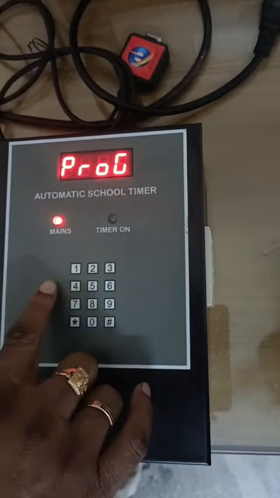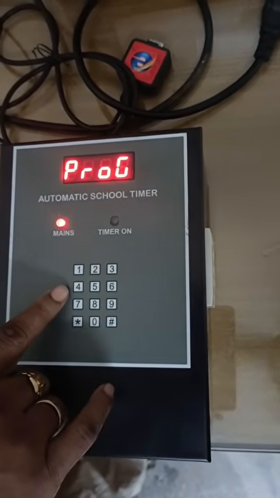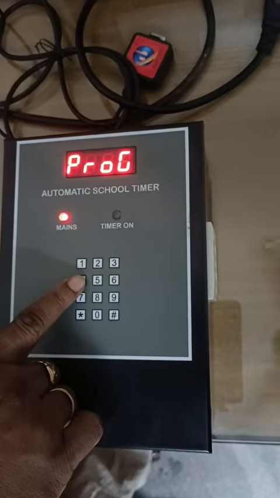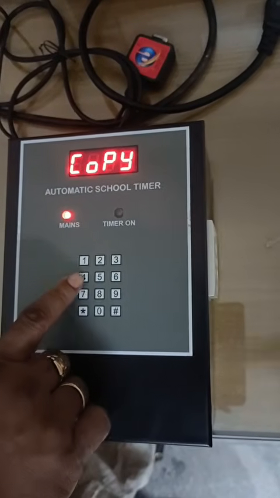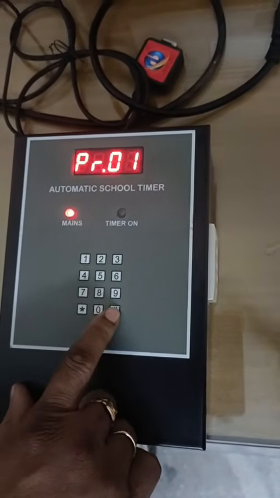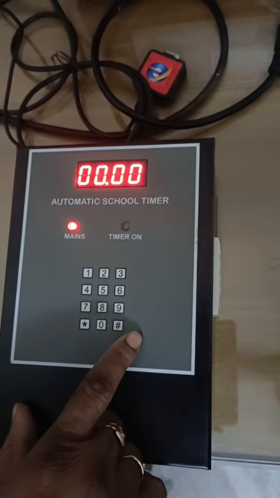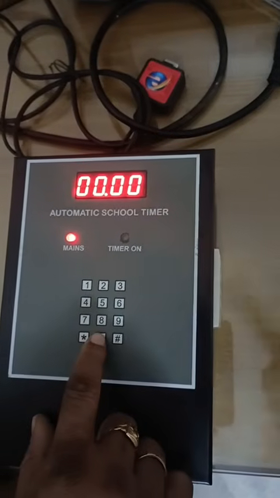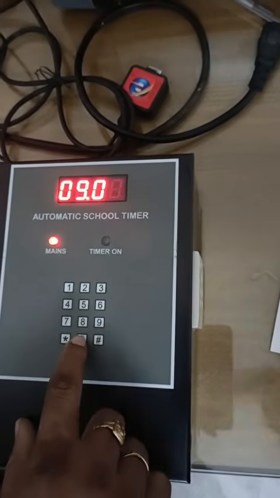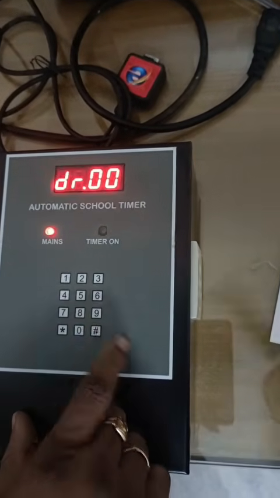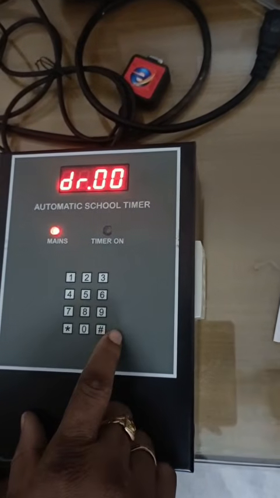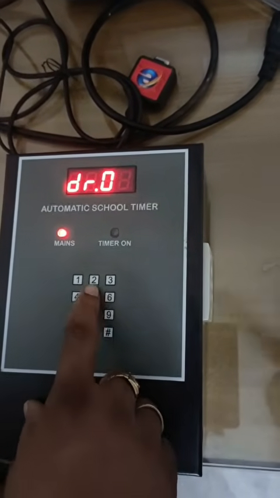So to enter the scheduling the weekdays mode, you have to press 4. Now that's the period one. So that is the first bell that you have to ring, which is at 9 a.m. Press hash. Duration of the bell, that is we will take 2 seconds.